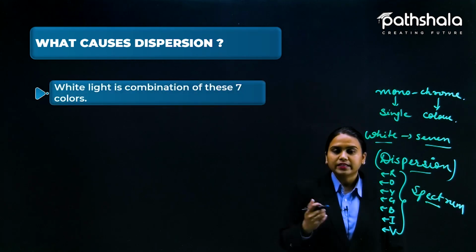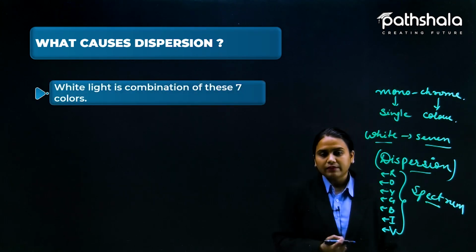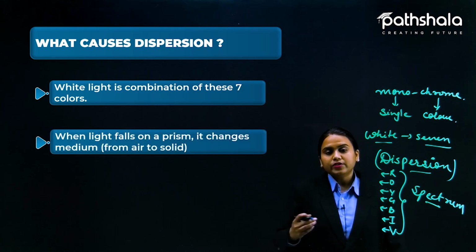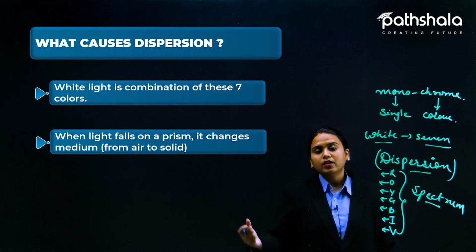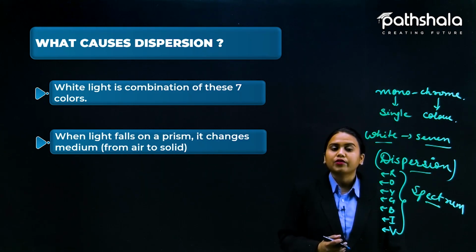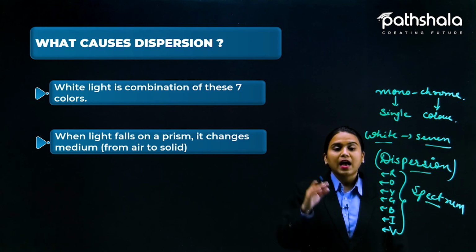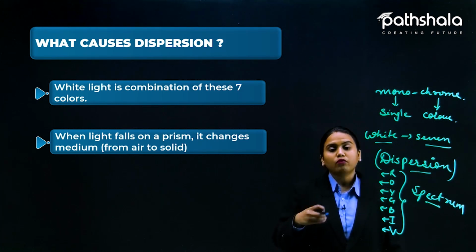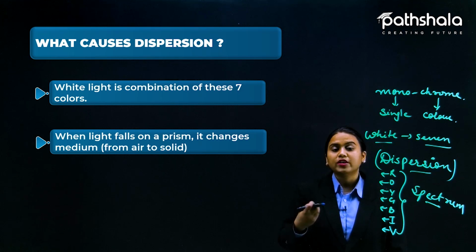White light has 7 colors, and each color changes from air to some medium. You know that refraction is going on here, and with refraction the speed gets slower or faster according to the change in medium.